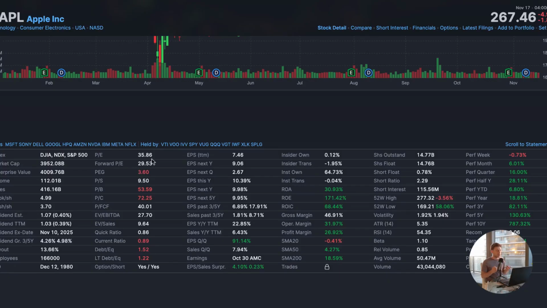Again, just think about it this way. A company does $1 million in profit. It's worth $10 million. That means its price to earnings is 10. Company does $1 million in profit. It's worth $50 million. Price to earnings ratio is going to be 50. So that's what PE means.